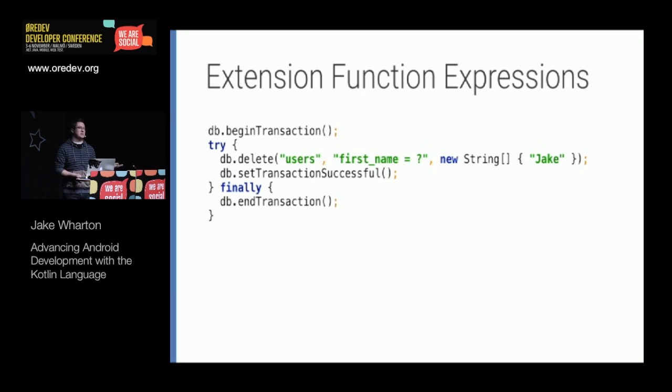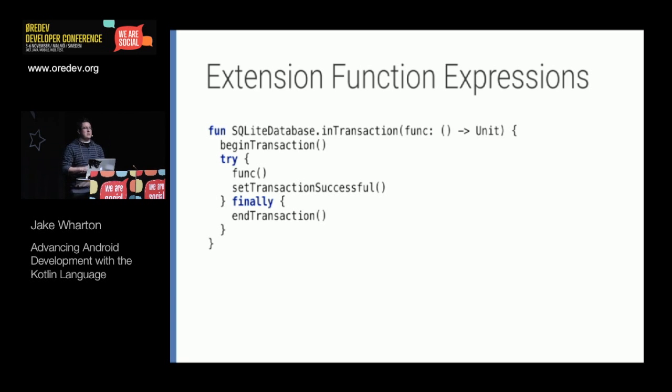We start the transaction, we put it in a try finally, we execute our code, then we have to mark the transaction as successful, and if that throws or it doesn't throw, in the finally block we have to end the transaction. This is the type of code that's prone to bugs, to forgetfulness, to refactors. Anything could go wrong here where you accidentally swap two things, and all of a sudden you have a very subtle bug that's hard to catch. Or maybe it just blows up all the time at runtime. And so extension function expressions are going to allow us to fix that.